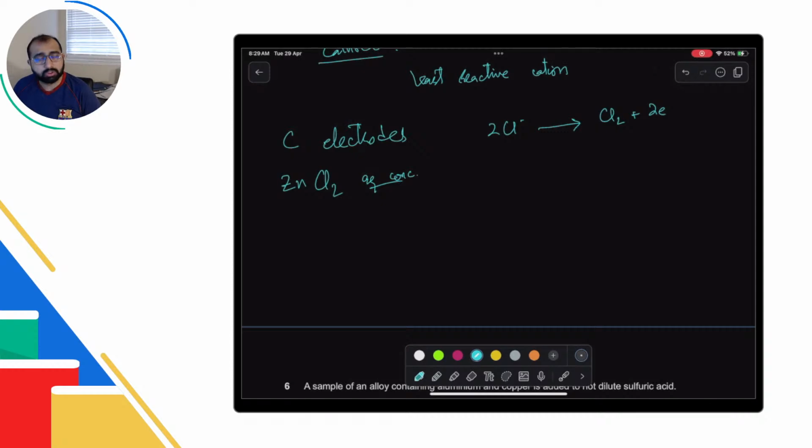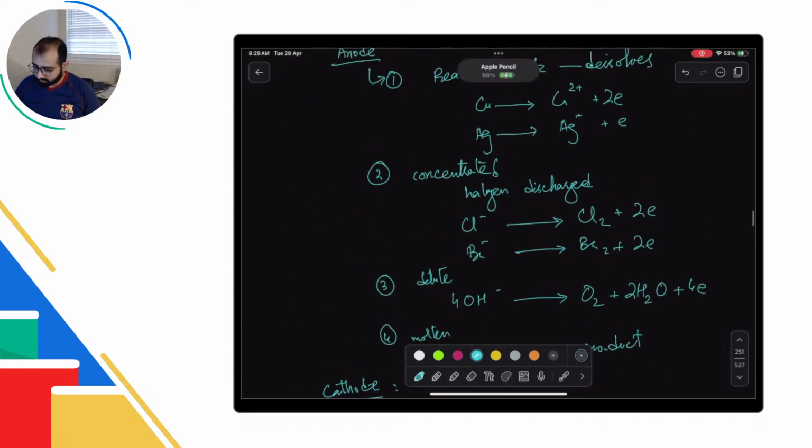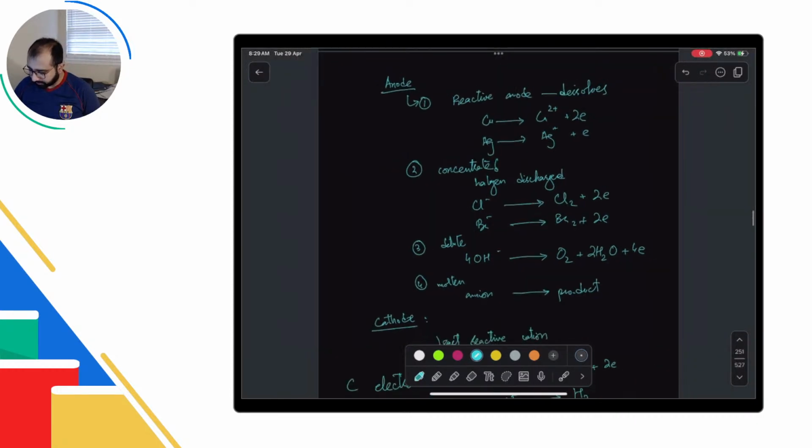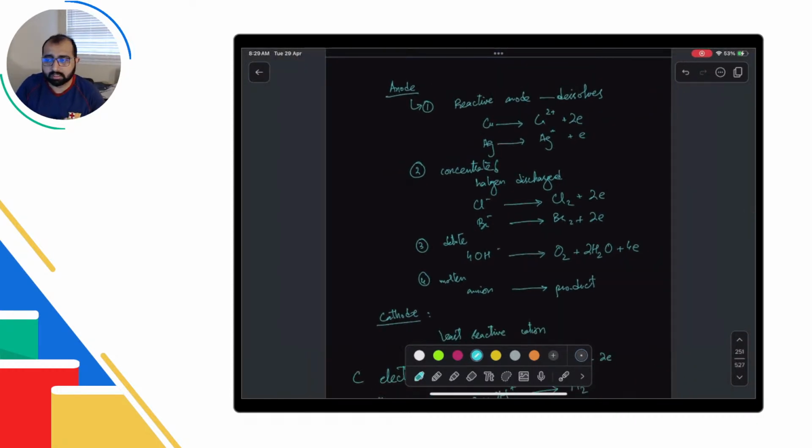At the cathode, you just look at which is less reactive. So zinc ions and hydrogen ions. Clearly, hydrogen is the one that is less reactive. So hydrogen is the one that is going to go to make hydrogen gas, and you are good. So this is how you do the electrolysis question, and these are the 4 cases of electrolysis.